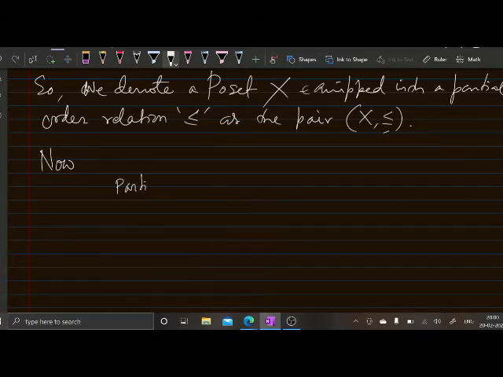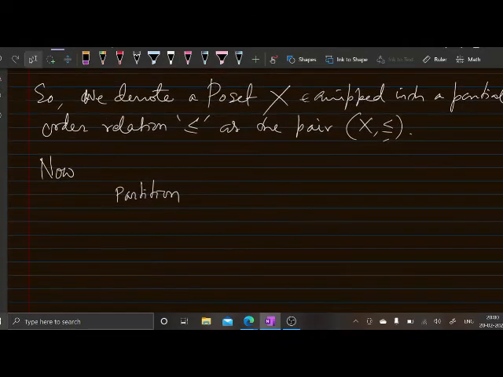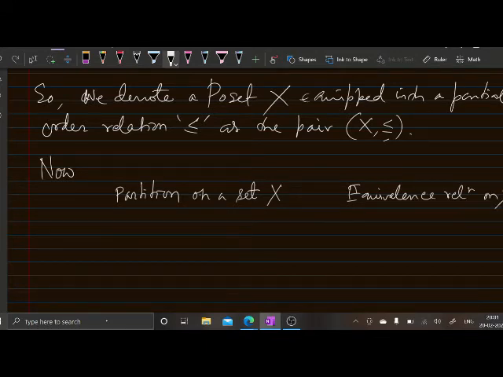We need to establish a correspondence between these two notions, a partition on a set X and an equivalence relation on X.